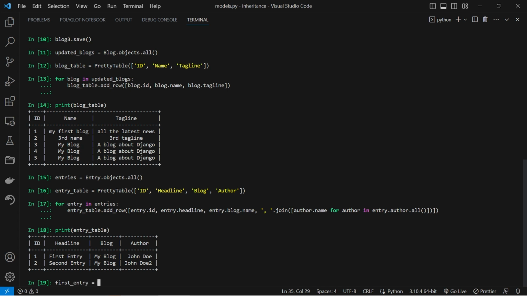We use the get method to retrieve the blog object with the primary key of 1 from the database. By referencing the primary key, we ensure that we are specifically targeting the first object within the collection.